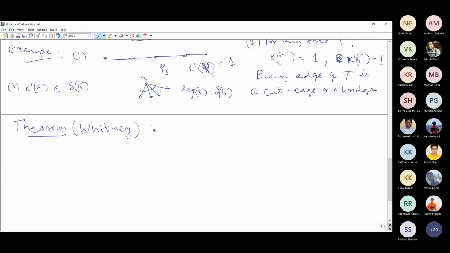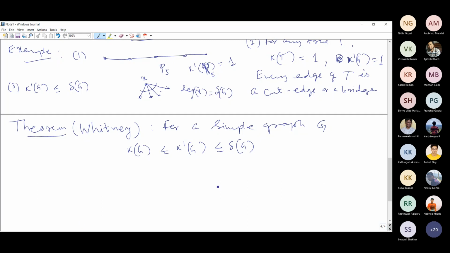This is for a simple graph G: the vertex connectivity is less than or equal to the edge connectivity. They are related like this, and the edge connectivity is less than or equal to the minimum degree in the graph G.